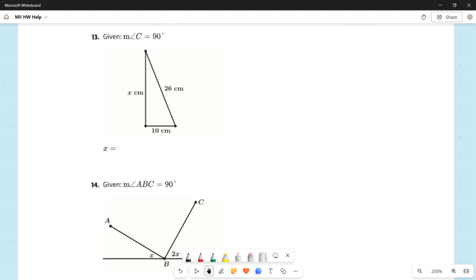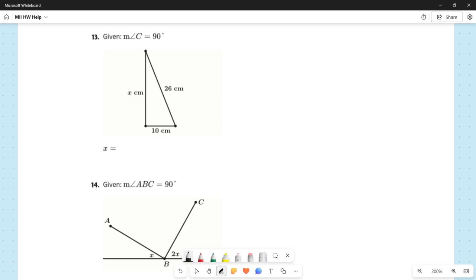we are told that the measure of angle C is equal to 90 degrees. And we have a figure here, the triangle. We know that one side is 10 centimeters, we know that another side is 26 centimeters, we do not know the third side, and we are being asked to find the length of that third side of this triangle. So even if the directions did not say to include what we're given in the picture, you're going to want to do that anyway. It makes sense that we would indicate that the measure of angle C is 90.